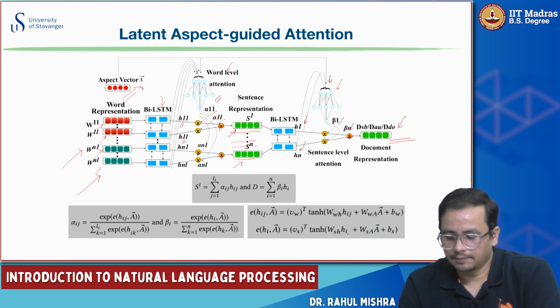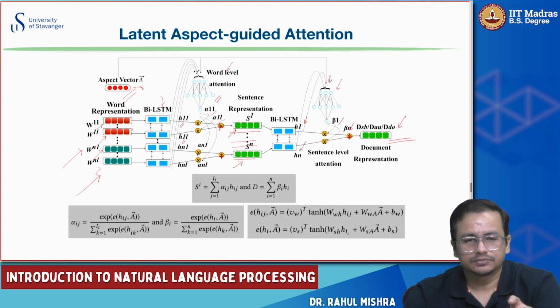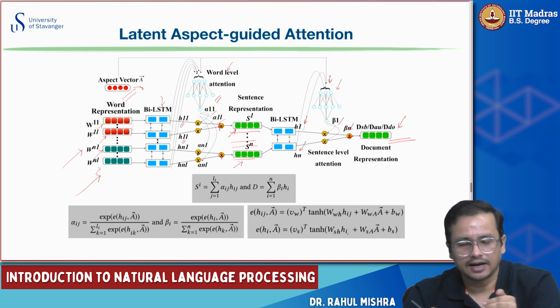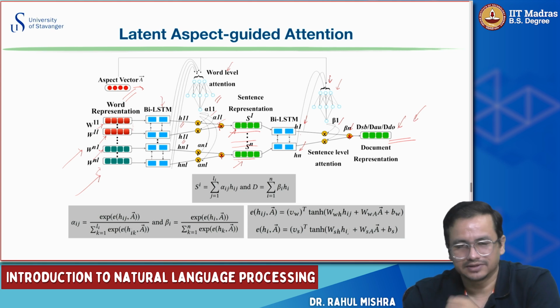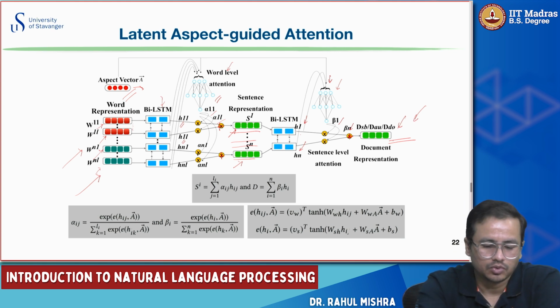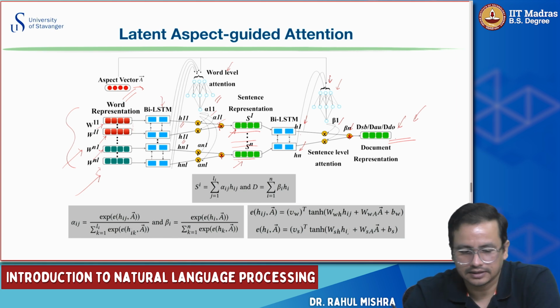So up till now, from the claim and the document received from the web, you encoded in a hierarchical fashion. You encoded with the word level bidirectional LSTM, and then you attended over it using attention scores, and you get the sentence representation. You fed the sentence representation to the bidirectional LSTM at the sentence level, and you get a document representation, which is the overall representation of this whole document, right? You can treat this claim plus document as a document here.